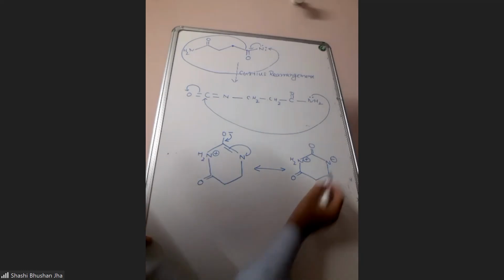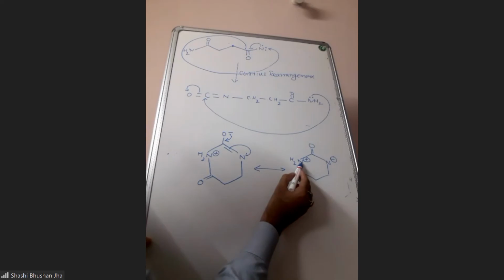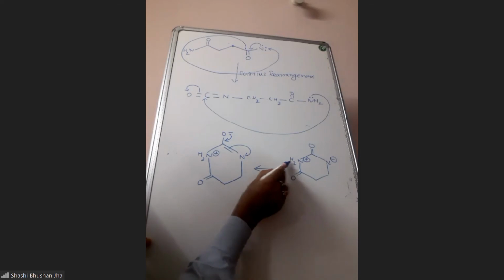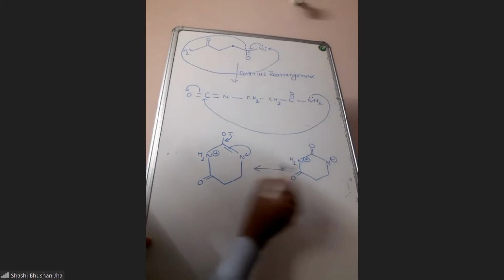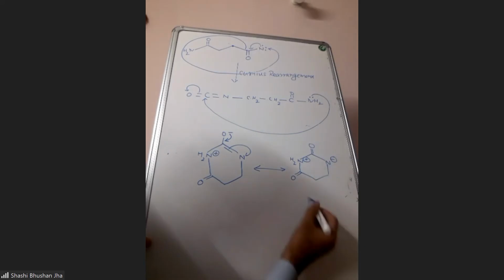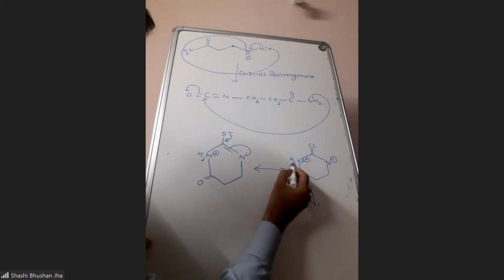Now, see, this nitrogen has got a negative charge and this nitrogen has a positive charge, and there are two hydrogens here. So obviously these hydrogens connected to this positively charged nitrogen will be acidic, and this nitrogen is basic. So it will be an internal acid base reaction, and this N minus will take H plus from here.